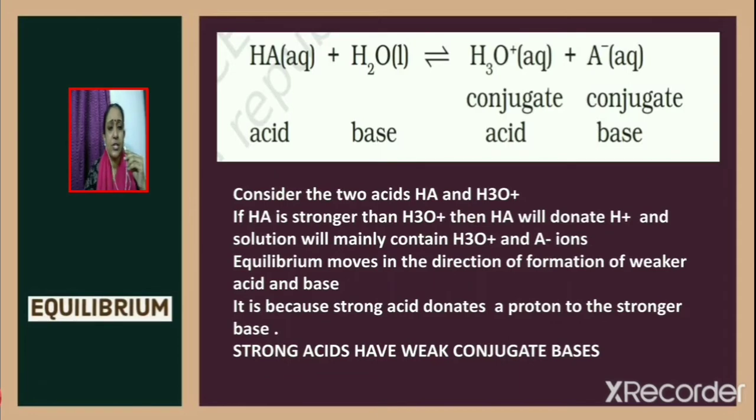Now consider the reaction HA acid plus water base giving hydronium ion plus A⁻. So here we have two acids, HA acid and the conjugate acid H3O⁺. Now consider the two acids HA and H3O⁺. If HA is stronger than H3O⁺, then HA will donate H⁺ and the solution will mainly contain H3O⁺ and A⁻ ions. Equilibrium will move in the direction of formation of the weaker acid and base. It is because a strong acid donates a proton to a stronger base. Thus we can say that strong acids have weak conjugate bases.